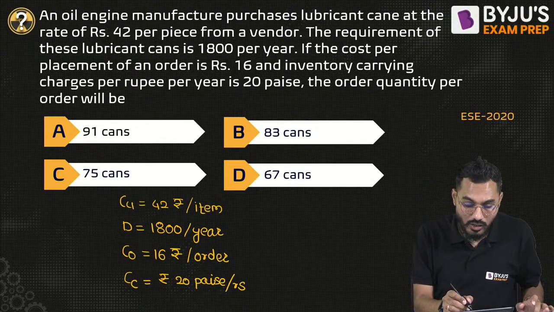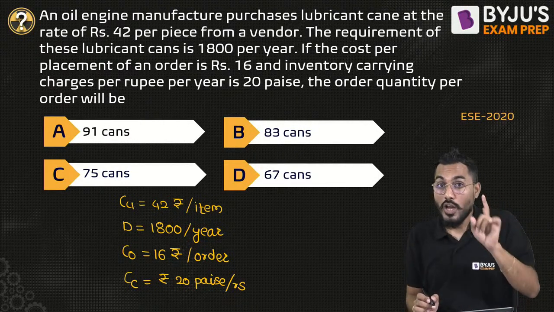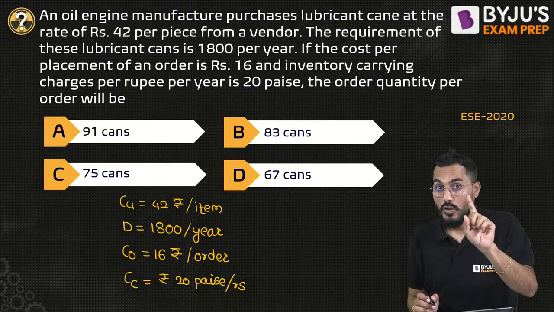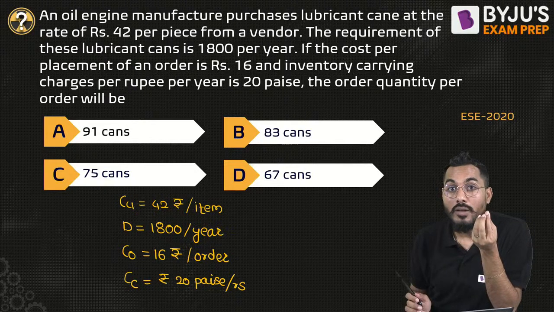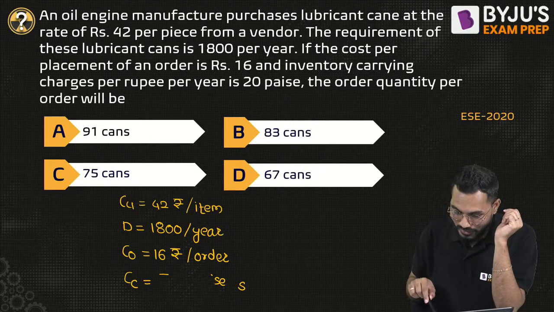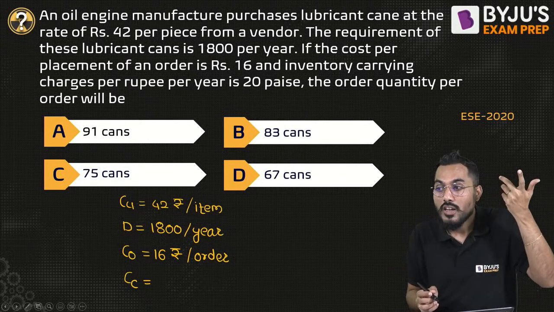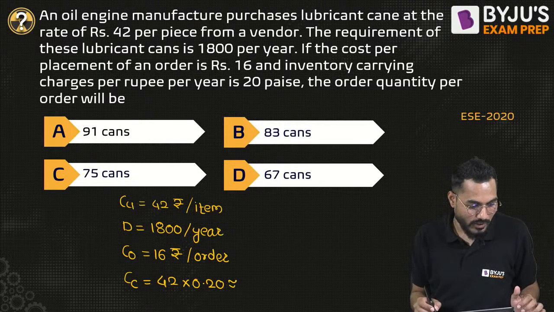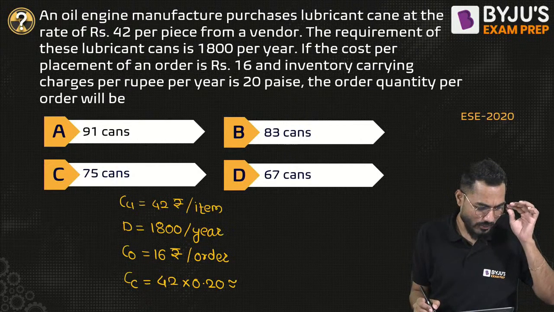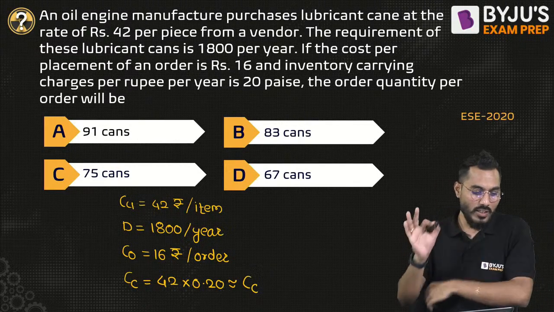But I have a unit whose cost is 42 rupees. So I'm going to hold one component in inventory, and I'm storing 42 rupees. So can I say that it has to be considered at 20 paise per rupee, so for 42 rupees how much money is required? It will be very simple, 42 multiplied by 0.20. Whatever answer comes will be exactly the carrying cost or holding cost per year. Now what is the economic order quantity?